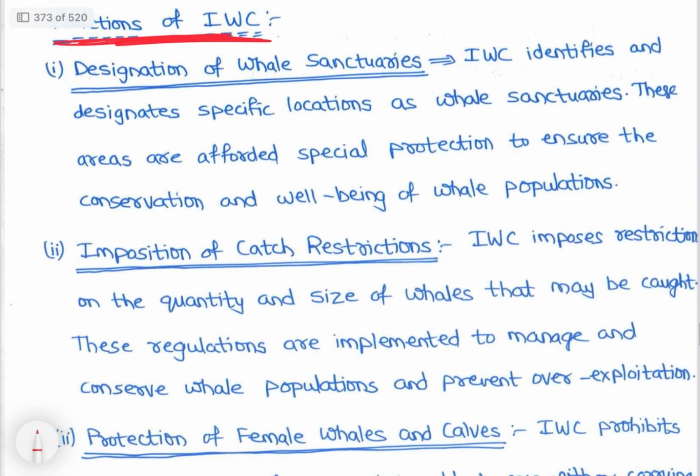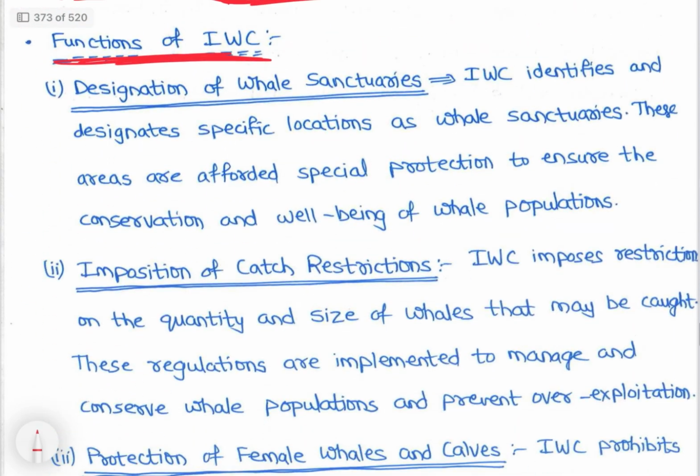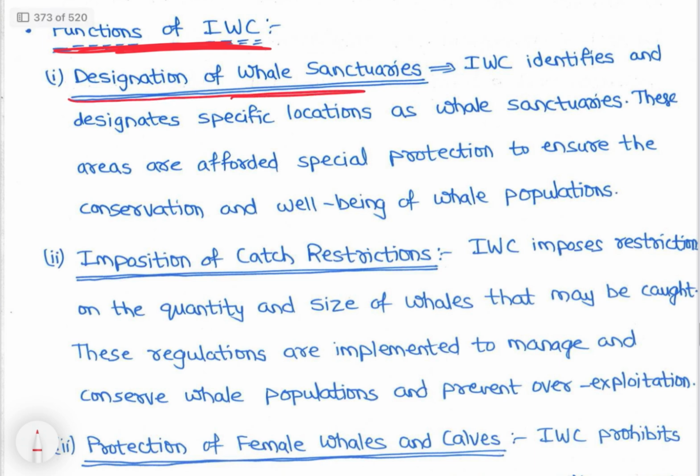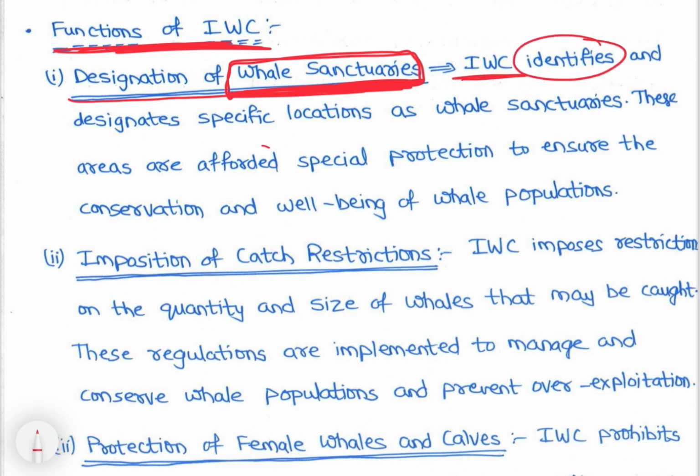So functions of IWC, that is International Whaling Commission: designation of whale sanctuaries. Like we have wildlife sanctuaries in India, similarly IWC designates whale sanctuaries. So IWC identifies and designates specific locations as whale sanctuaries. These areas are afforded special protection to ensure the conservation and well-being of whale populations, right? Conservation and well-being of whale populations, and it designates specific locations as whale sanctuaries, right?